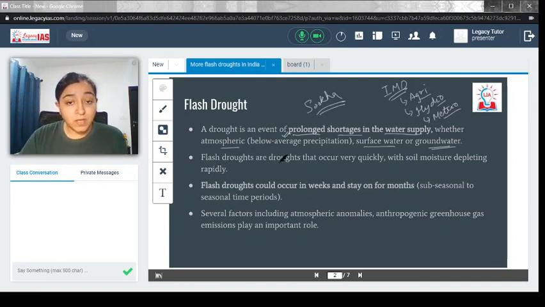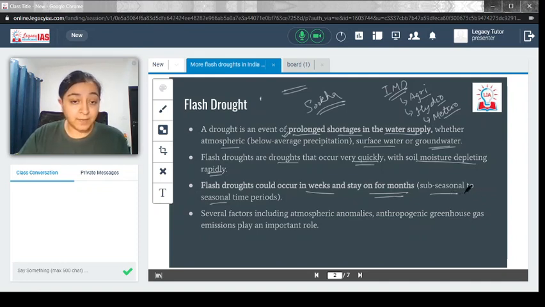Now, flash droughts are droughts that occur very quickly, with soil moisture depleting rapidly. Flash drought means that drought is occurring very rapidly, very frequently. You can see the drought is happening in a very short amount of time. Then this particular phenomenon is known as flash drought. Flash drought could occur in weeks and stay on for months. So one occurs in one week and then another in another week, and they could stay on for months, from a sub-seasonal to a seasonal time period. For example, from the middle of some season, it can extend even to the seasonal time period.